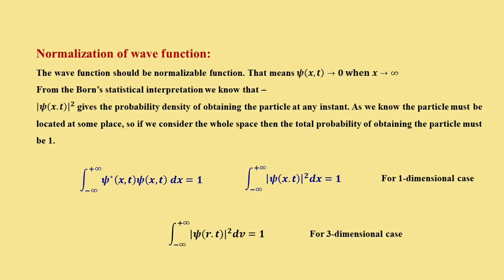If we take one-dimensional motion, just a particle moving along the x axis, we may represent the probability density as mod of psi(x,t) whole square, and the elemental length dx multiplied with it gives the total probability. Similarly, for the three-dimensional case, this elemental length is replaced by the volume element, and the condition for normalization is the integral from minus infinity to plus infinity of mod of psi(r,t) whole square dV equals 1. This is for the three-dimensional case.